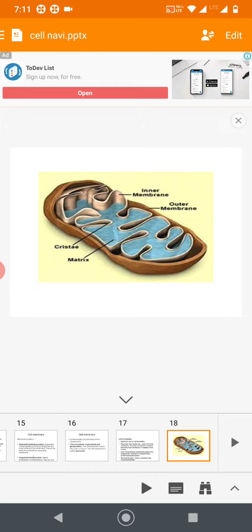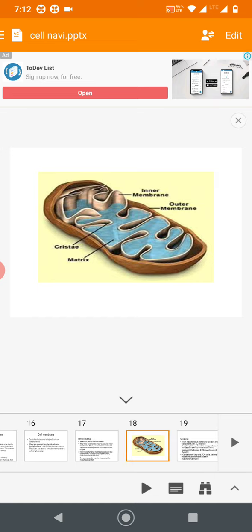There is a central cavity in mitochondria which contains mitochondrial DNA. There are many other reactions that take place in mitochondria, but the main function is synthesis of ATP, cellular respiration. That is why it is the powerhouse of the cell.